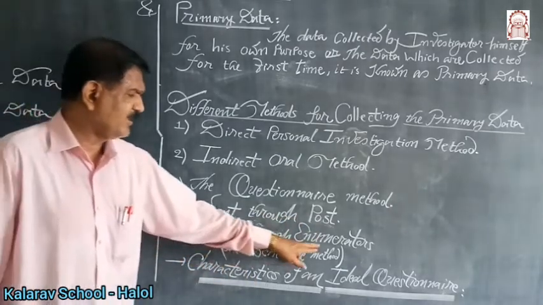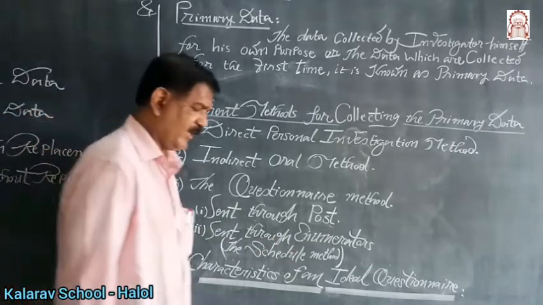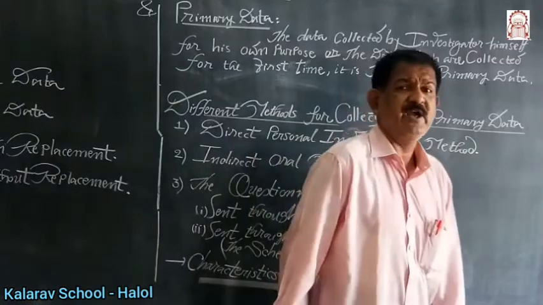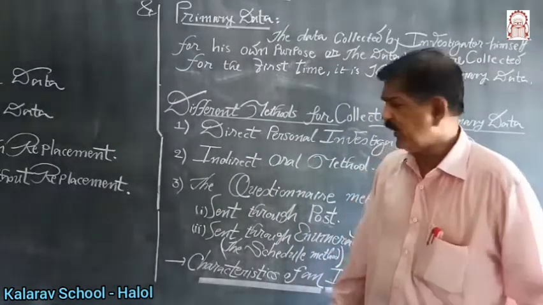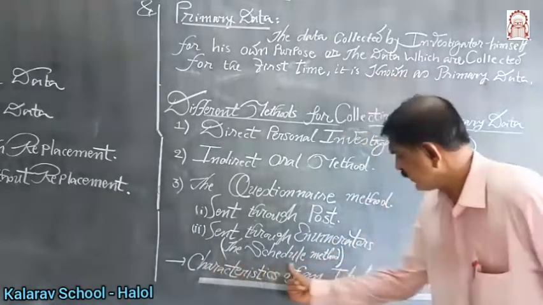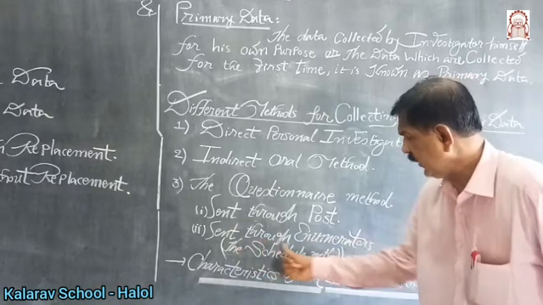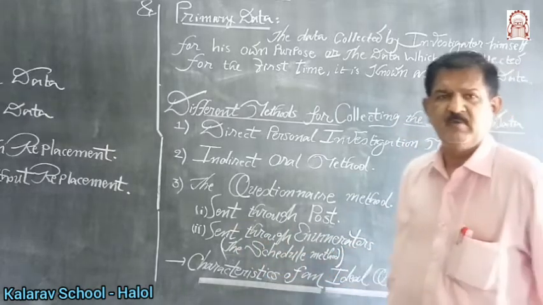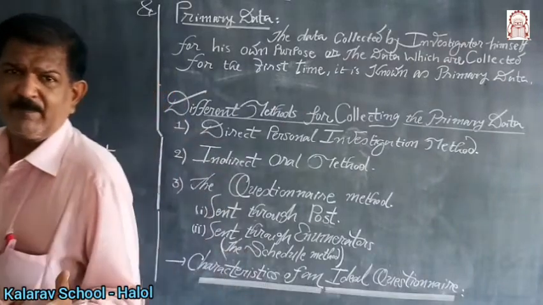Sent through enumerator means what? Enumerators, surveyors or estimators. They are well-trained people. Scheduled training is also given to them, and that is why it is also known as the schedule method. Sent through enumerator or estimators. They are well-trained people, appointed for the specific purpose.